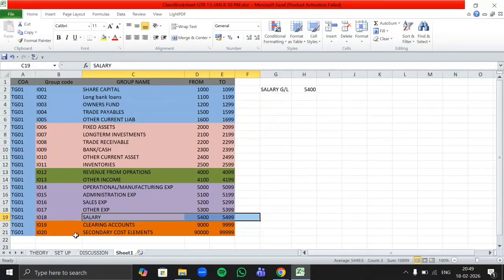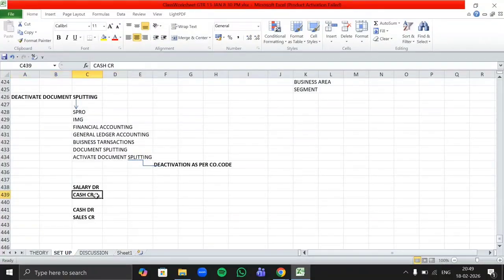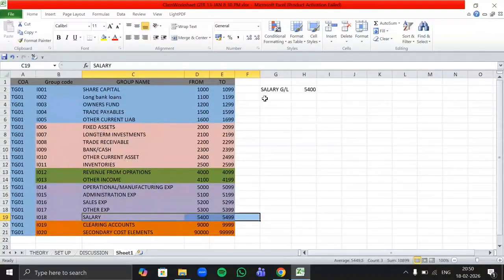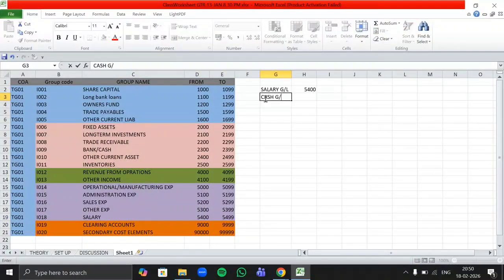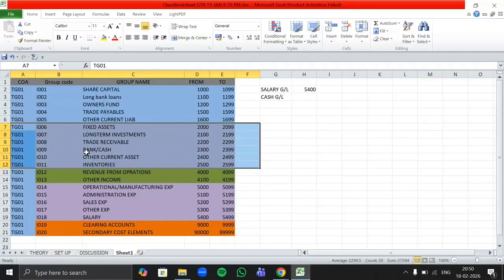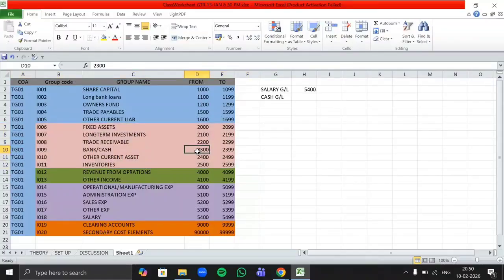Now the next GL we want is our cash GL. So if I want to create cash GL, then under which group we can create cash GL here? Cash and bank, 2300. Exactly. So cash comes under assets, right? And under assets we have created bank and cash group. So under bank and cash we can create our cash GL, and cash GL number is 2300.